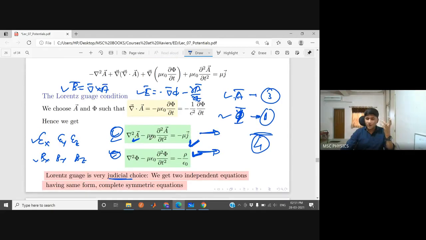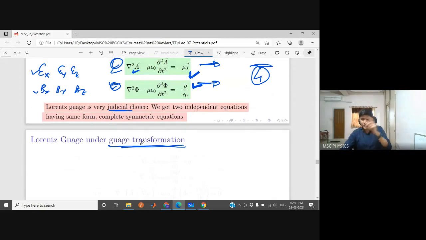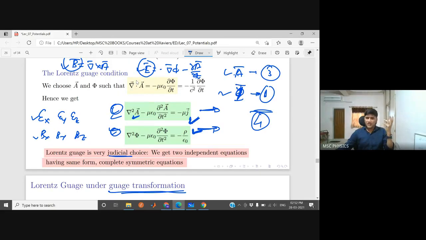Because if they are changing their form, it means we have another A and another phi, and from them we will definitely get another E and another B. But just by a gauge transformation, you are not supposed to get another value of E and B. If we are getting other values of A and phi, and eventually E and B, that means we are wrong somewhere. So we just want to check that. Let's put the gauge transformation in this. If the equations change and give us different values of electric field and magnetic field, then something is wrong, we derived something incorrectly, because the electric and magnetic fields were not changing under gauge transformation. We calculated that, they were not changing.